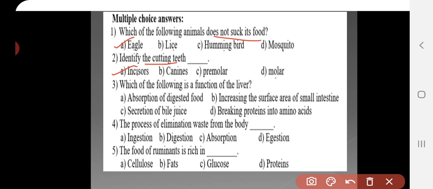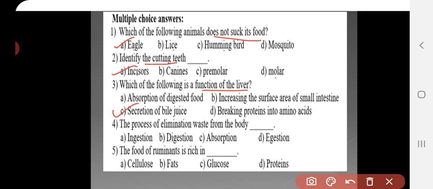Third question, which of the following is a function of the liver? The options are absorption of digested food, increase in the surface area of small intestine, secretion of bile juice, breaking protein into amino acid. Which is the answer? It is secretion of bile juice, option C.